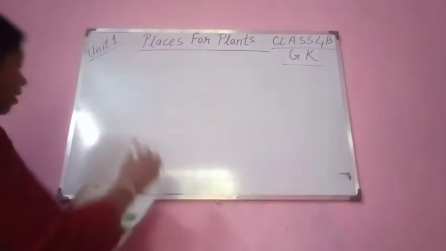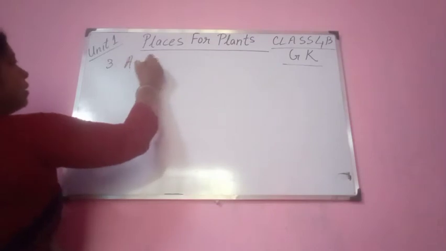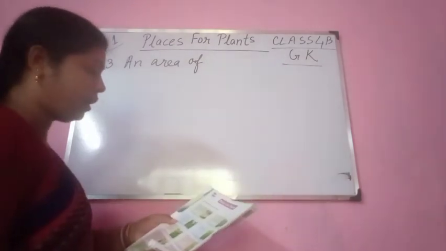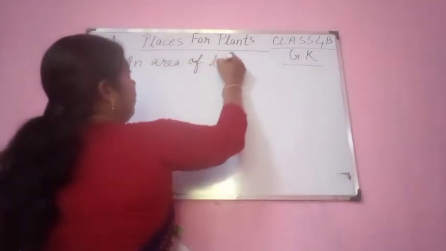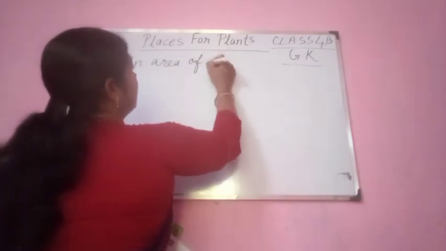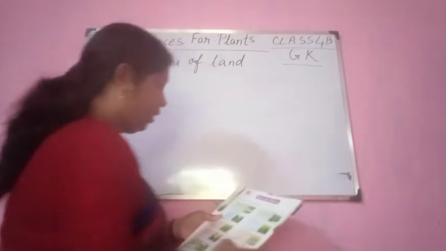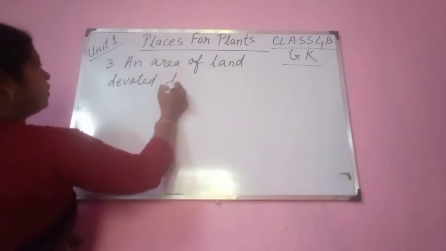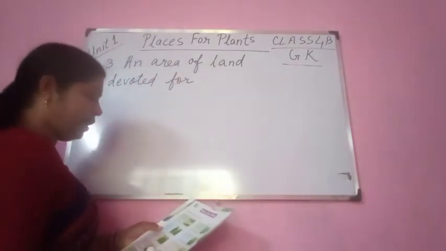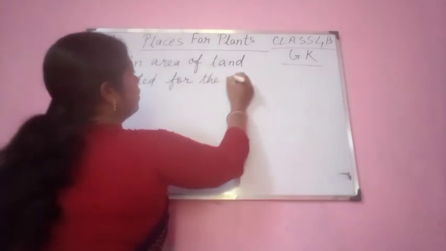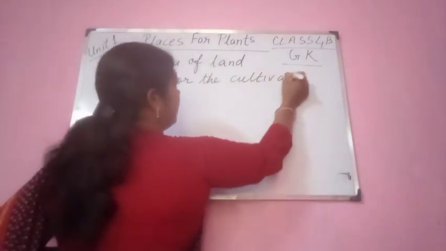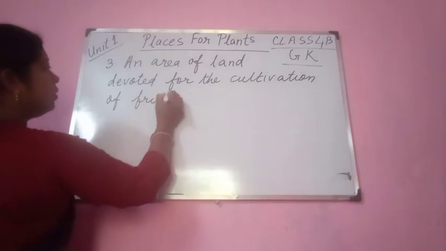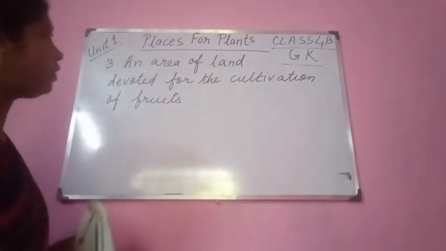Number 3, you see, an area of land devoted for the cultivation of fruits.